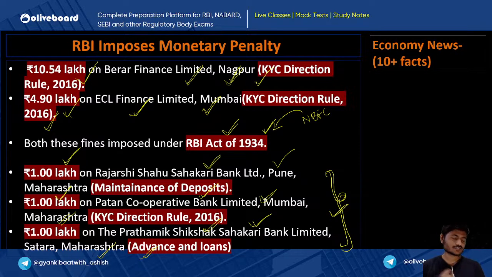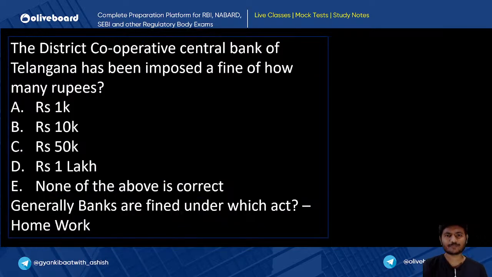Yes, Guswada, it is the Banking Regulation Act of 1949. So just remember this fact also. Remember the number, the place of the company, and along with that the reason for which they have been penalized. Okay. Now the question here is: the District Cooperative Central Bank of Telangana has been imposed a fine of how many rupees?